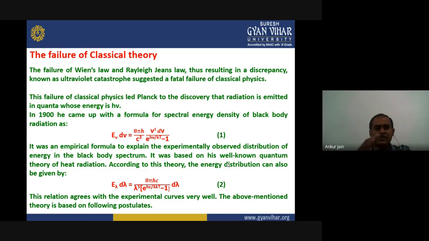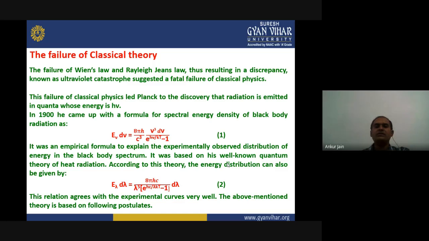The failure of Wien's law and the Rayleigh-Jeans law resulted in a discrepancy, because they could not explain the whole black body spectrum, and that generated the ultraviolet catastrophe, a very well-known phenomenon, which suggested a fatal failure of classical physics. This failure forced other scientists to think about new theories, new postulates, new discoveries.